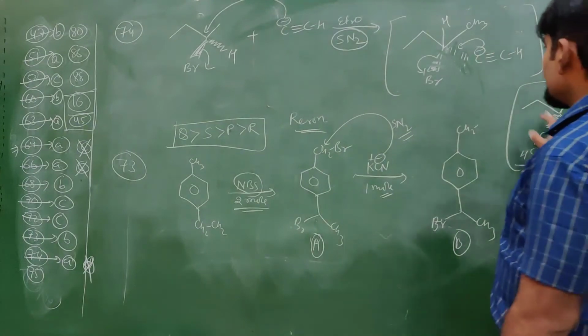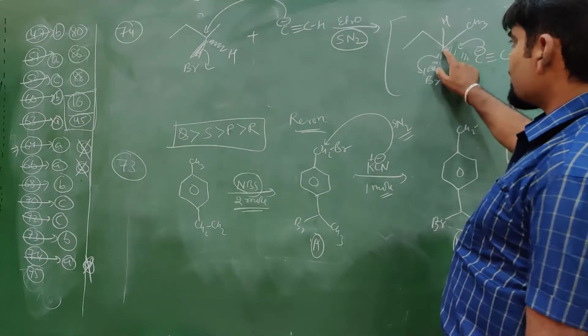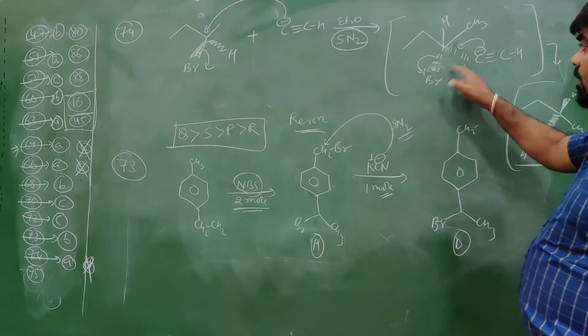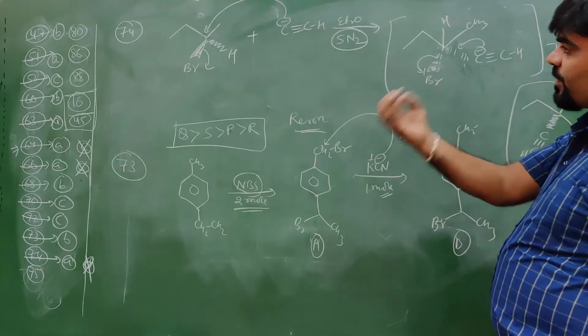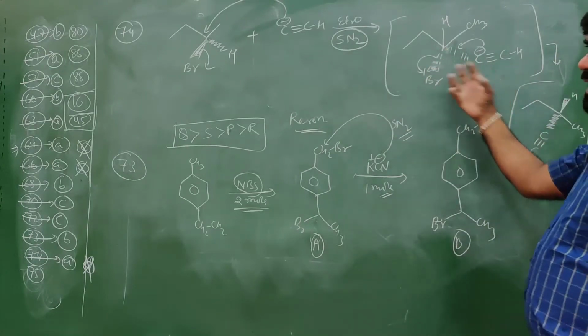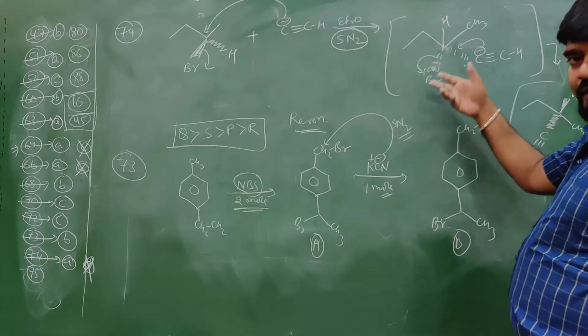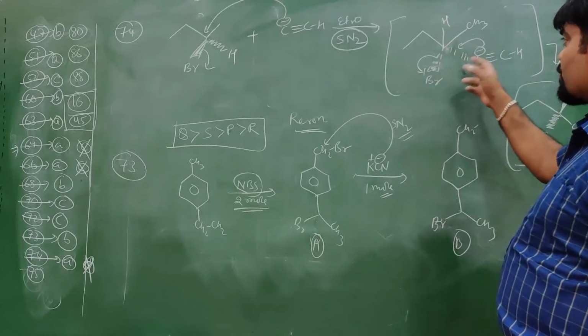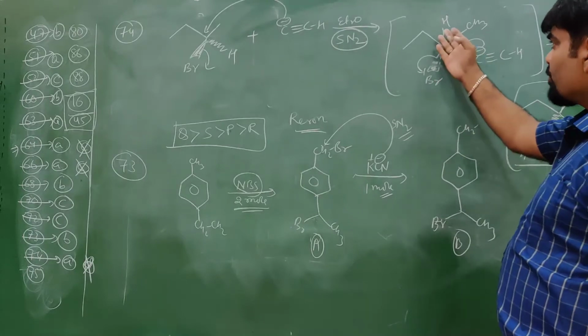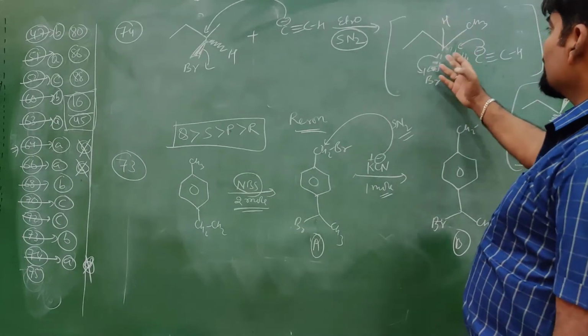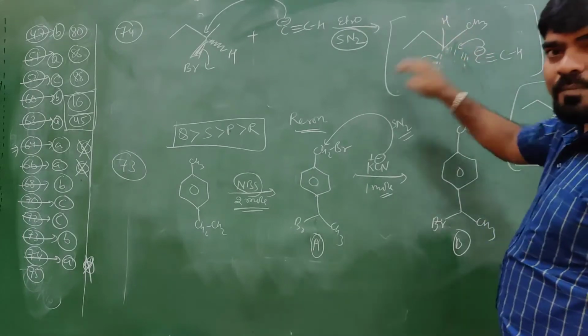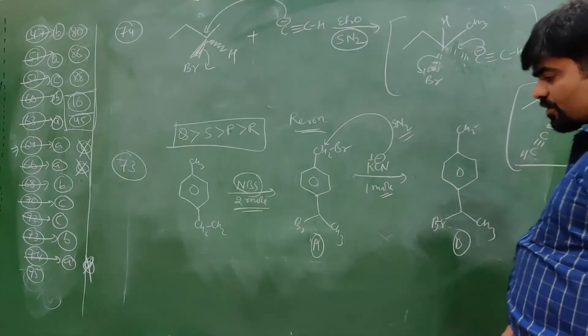So obviously this will approach from the back side. If bromine is towards the front side, this will approach from the back side. On the back side there was hydrogen. So the bond rotation takes place, and due to the attack, hydrogen will come to the front side, and this will go to the back side. So back side approach is possible.